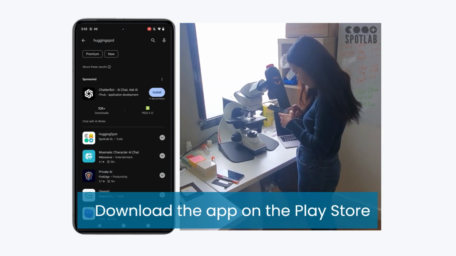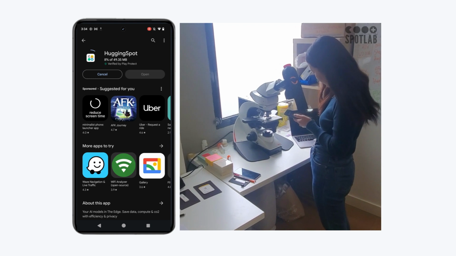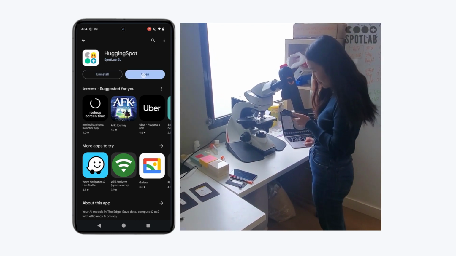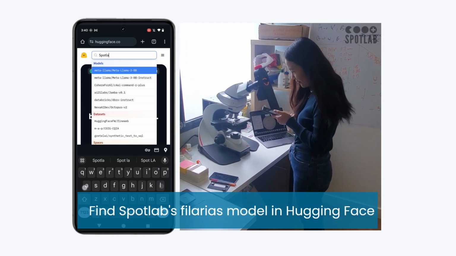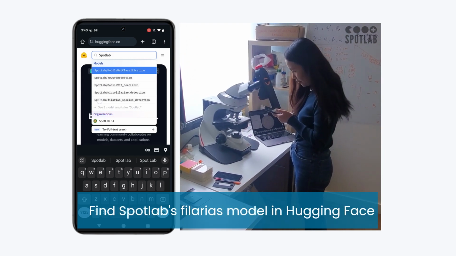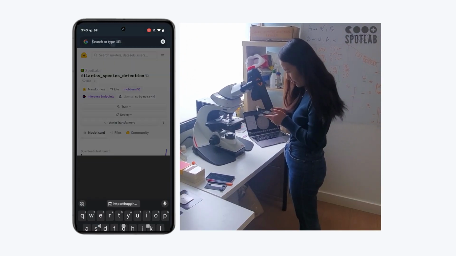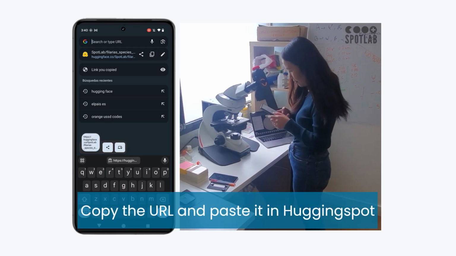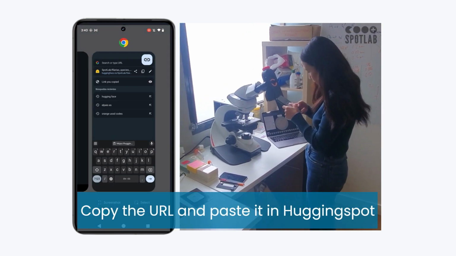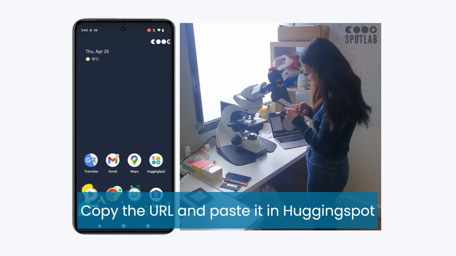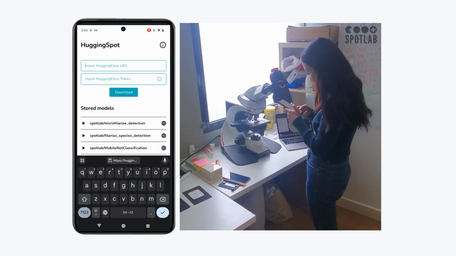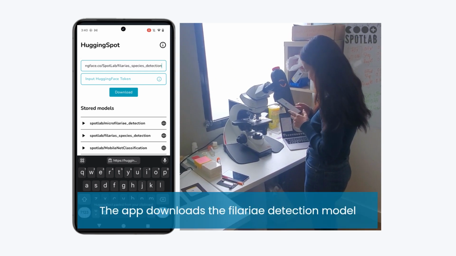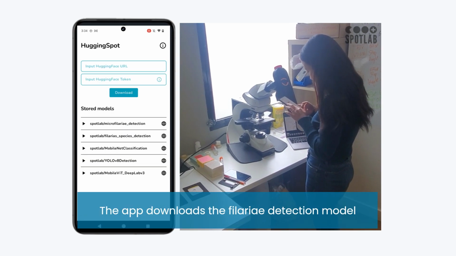Download the app on the Play Store. Find SpotLab's filarias model in Hugging Face. Copy the URL and paste it in HuggingSpot. The app downloads the filaria detection model.